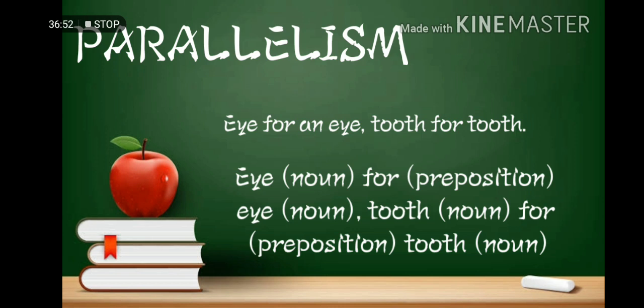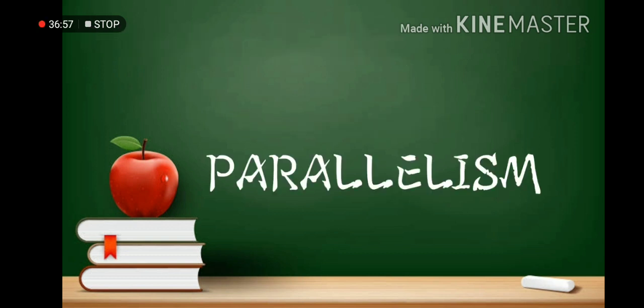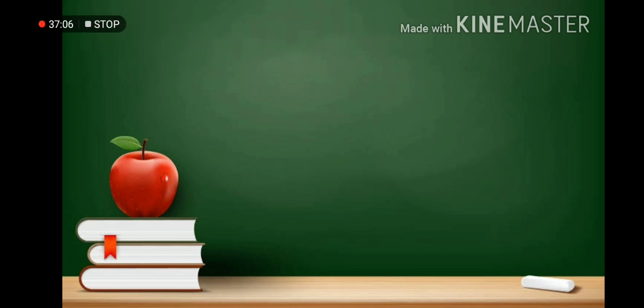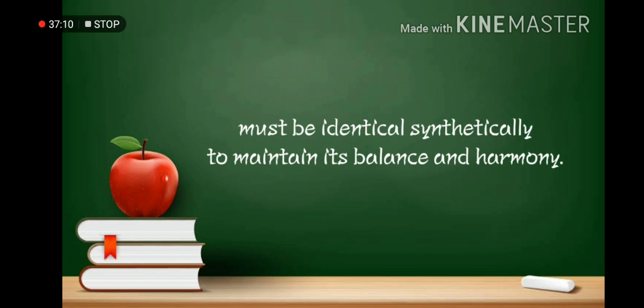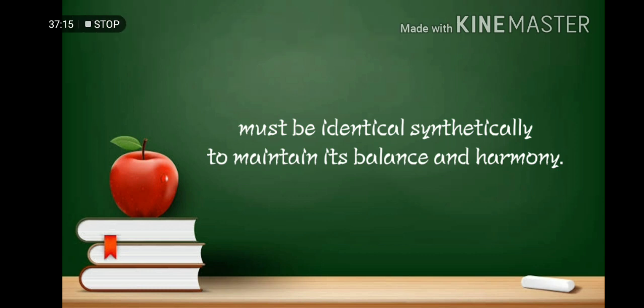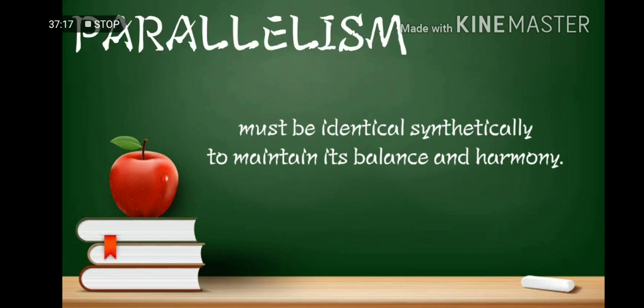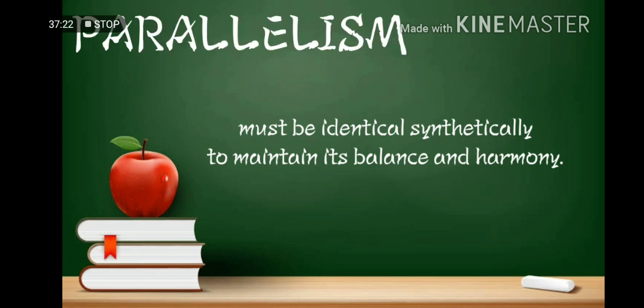Ideally, a sentence is composed of nouns, verbs, adjectives, and other parts of speech. However, in parallelism, these parts of speech must be identical syntactically to maintain balance and harmony. Thus, the symmetry of all elements must be identical, through following and maintaining the process of parallelism.